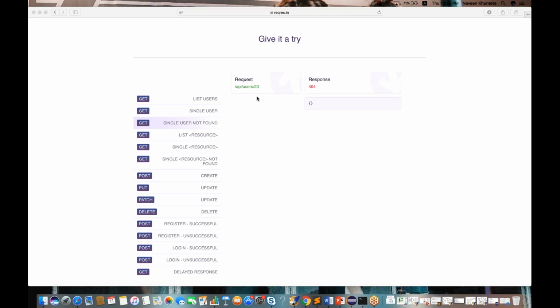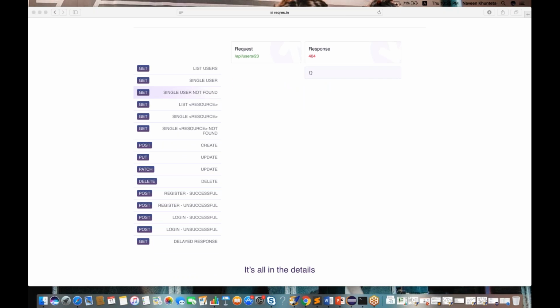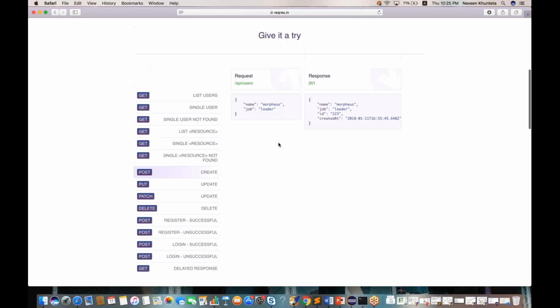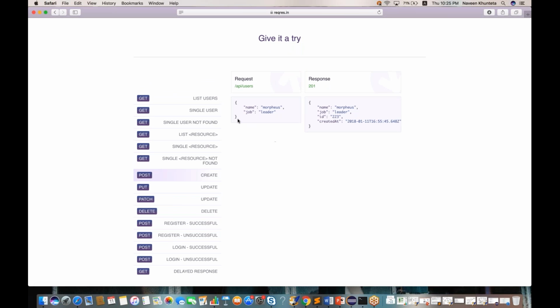Now I'll give you an example of POST. POST means create. As I told you, we have to pass the request body. Naveen, just 1 second. When we send this GET or POST request, don't you think that the response we get is similar to hacking or something like that?